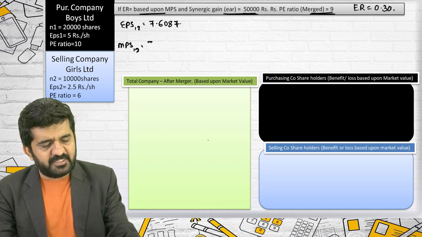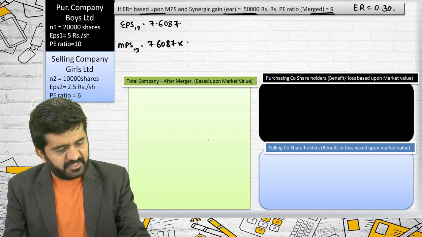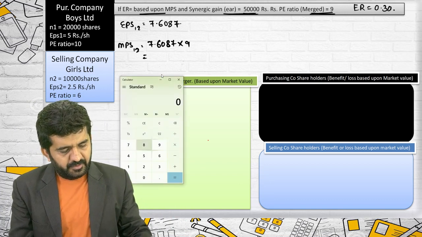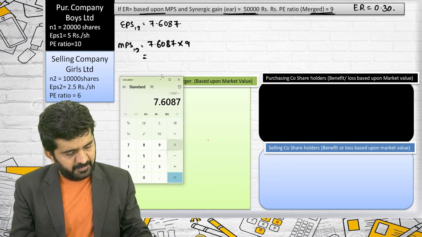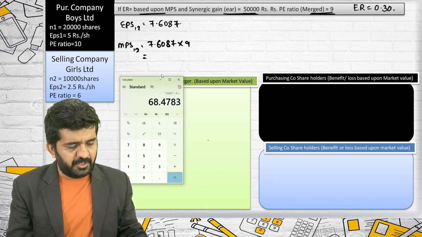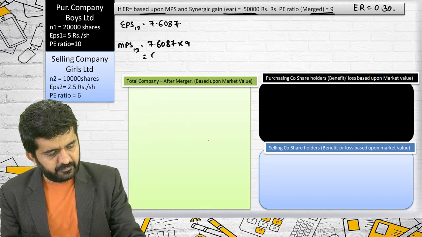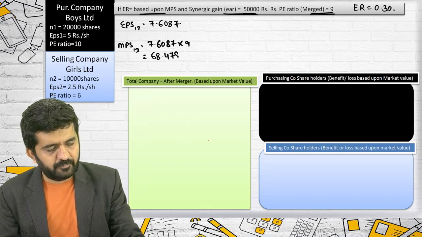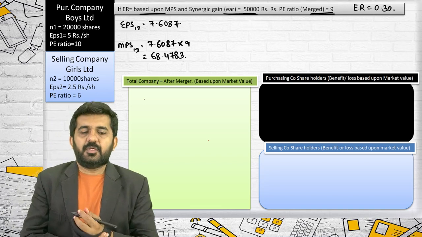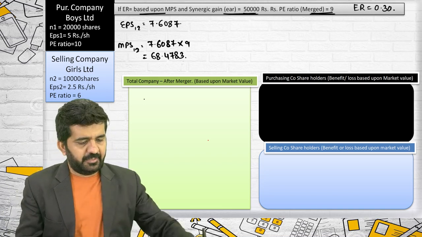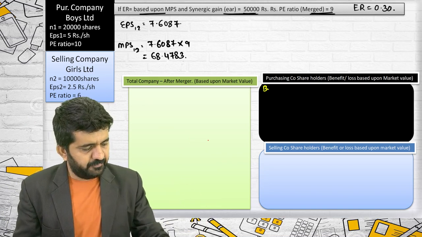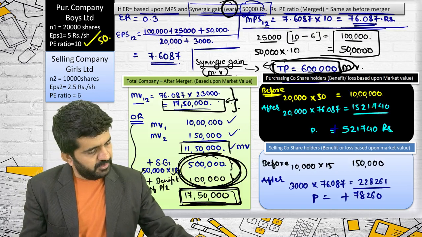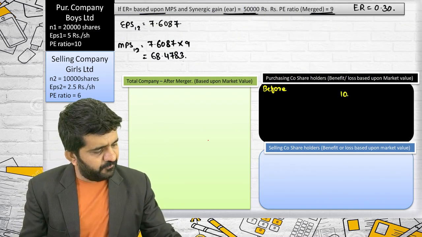MPS 12 will be 7.6087 multiplied by PE ratio 12 is 9. 7.6087 multiplied by 9 is 68.4783. Let me find out the benefit and loss to the shareholders of purchasing as well as selling company. Before, they were having market value of 10 lakhs.